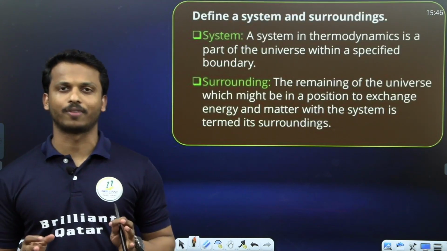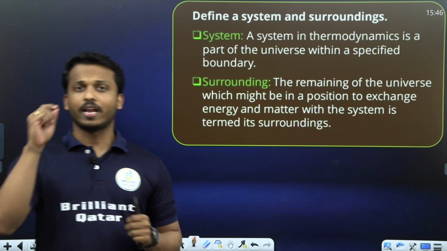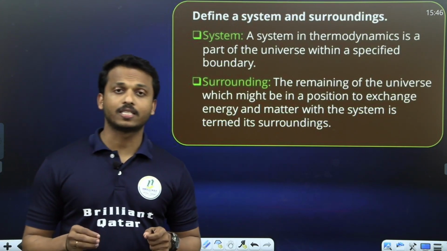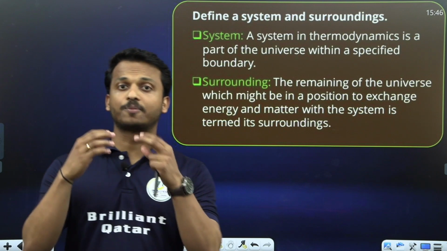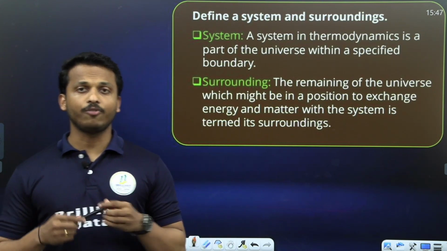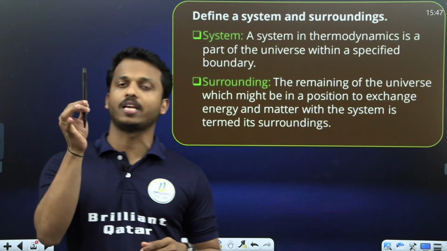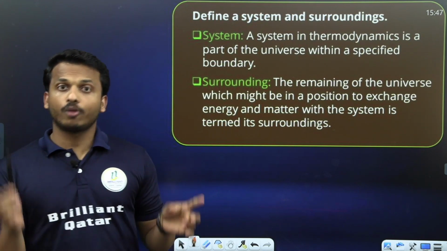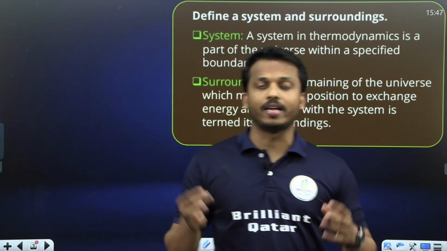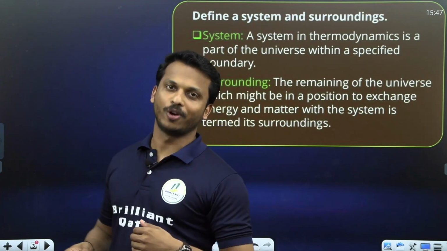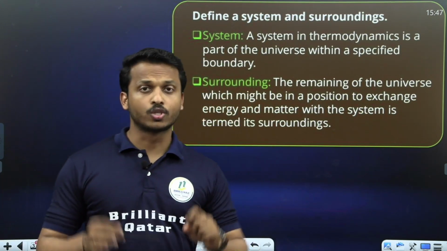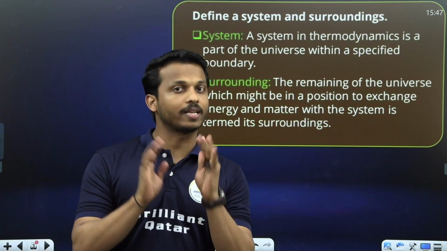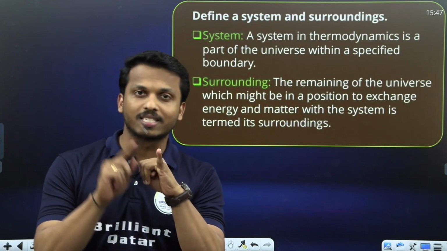Let us start the chapter from a simple question. What is the difference between system and surroundings? System is the part of the universe in which observations are made. For example, if you are going to study this pen, the pen is our system, and the entire remaining part is what we call surroundings. So the part of the universe in which observations are made is called the system, and the remaining part of the universe is what we call surroundings. System plus surroundings is equal to the total universe. So first question, what is the difference between system and surroundings?